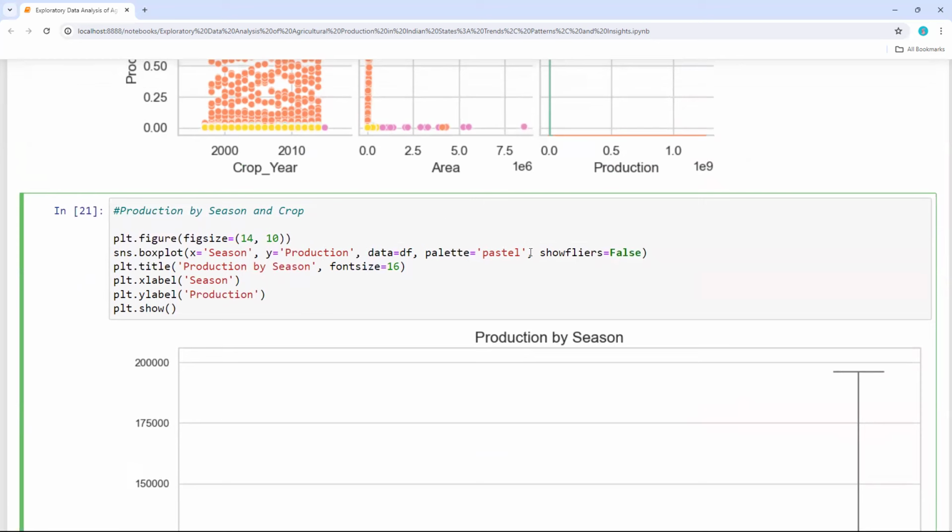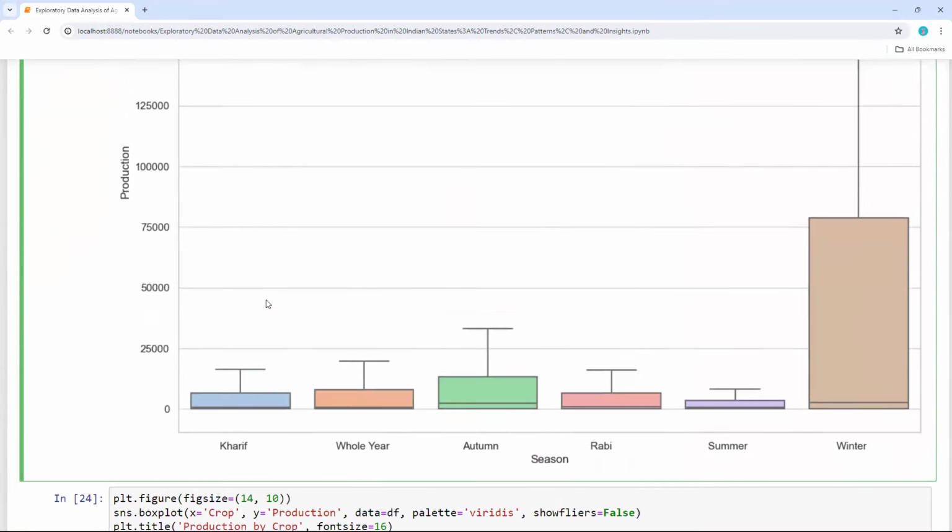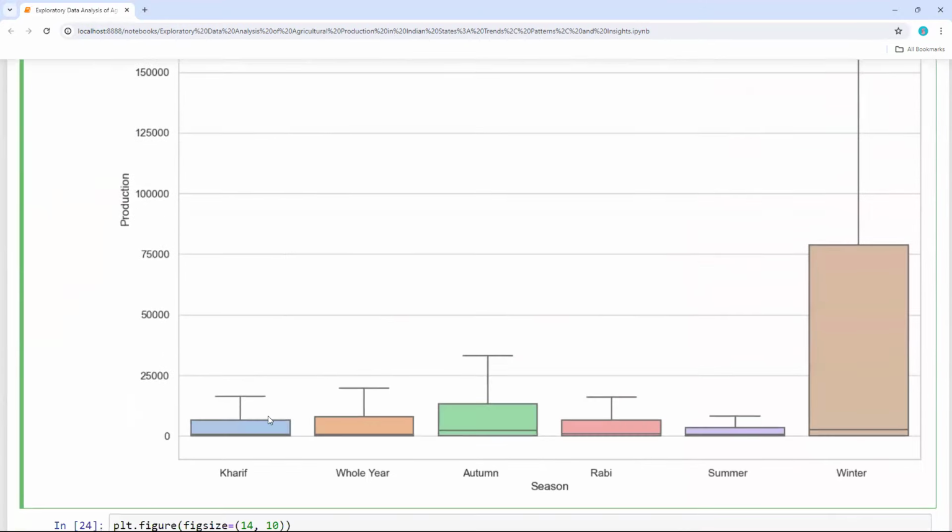So my data is DF, and this is my styles I'm giving, and production by season. So this is how you can see I'm using a box plot. Here it could be production in hectares or metric tons, I guess. So Kharif season we have very less. So this is at 25,000. So I can say that it could be at 5,000 or 10,000. So 10,000 metric tons from Kharif season, and this is for a whole year. This is for autumn season, and this is for Rabi, and this is for summer, and this is for winter.